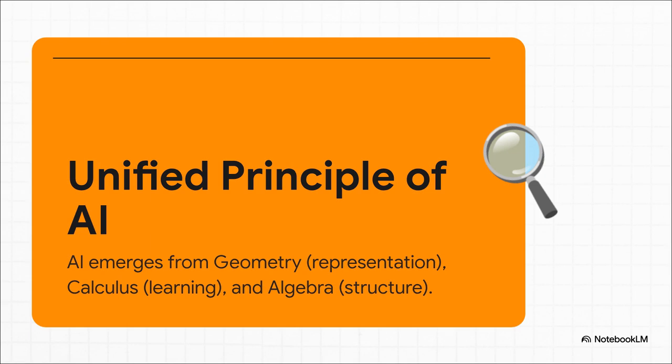And this right here, this is the grand unification. AI isn't just one of these things. It's this incredible fusion of all of them working together. You have the geometry of data points, the algebraic structure of the network, and the calculus of learning. All of it has to come together to create what we see as intelligence.